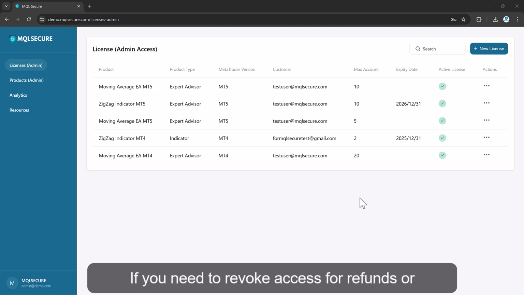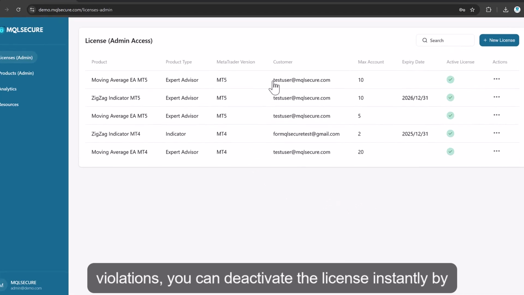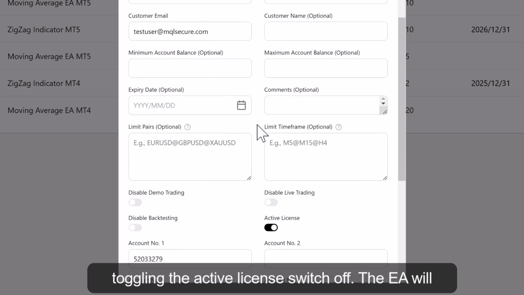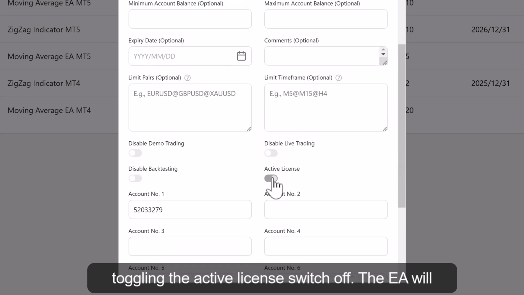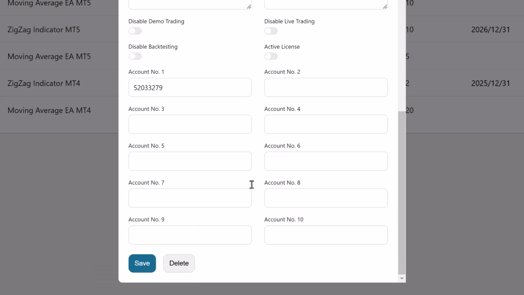If you need to revoke access for refunds or violations, you can deactivate the license instantly by toggling the active license switch off. The EA will immediately stop working.